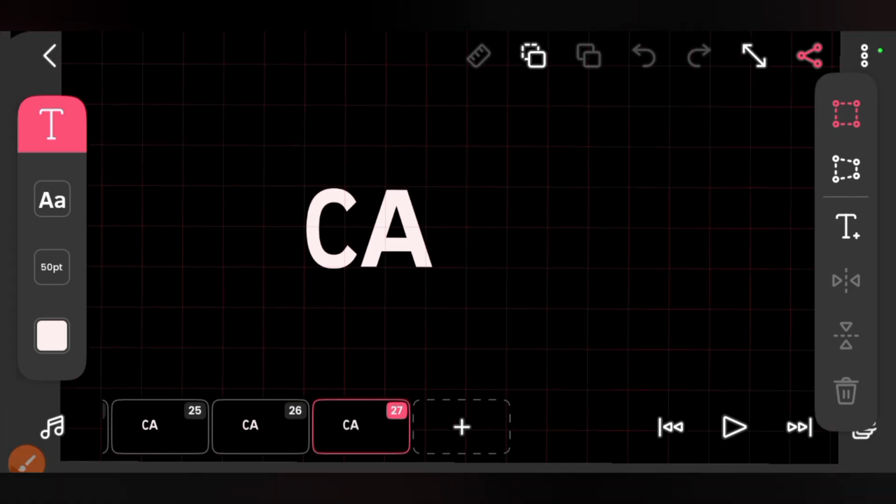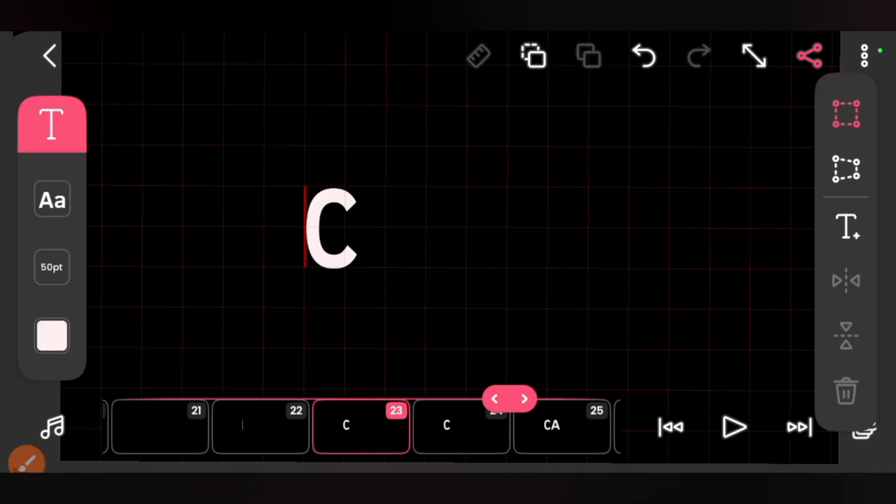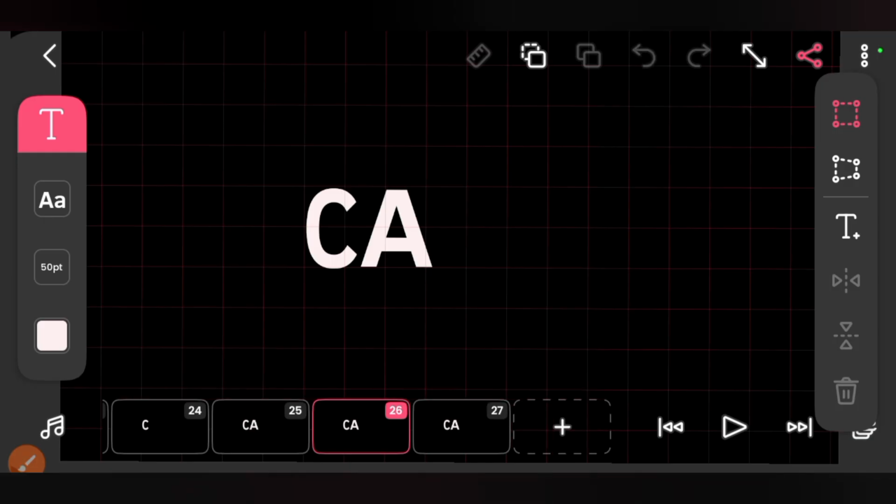So the next text will now appear on frame 27. Like I said, each text has 2 frames before the next text. C has 2 frames, 23, 24, and here joined with the C has 2 frames, which is 25, 26, and the next text, which is how, we start on frame 27.